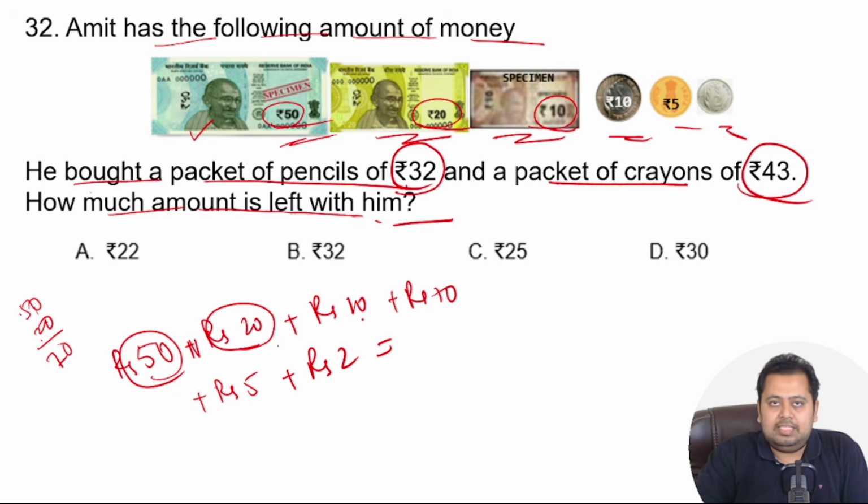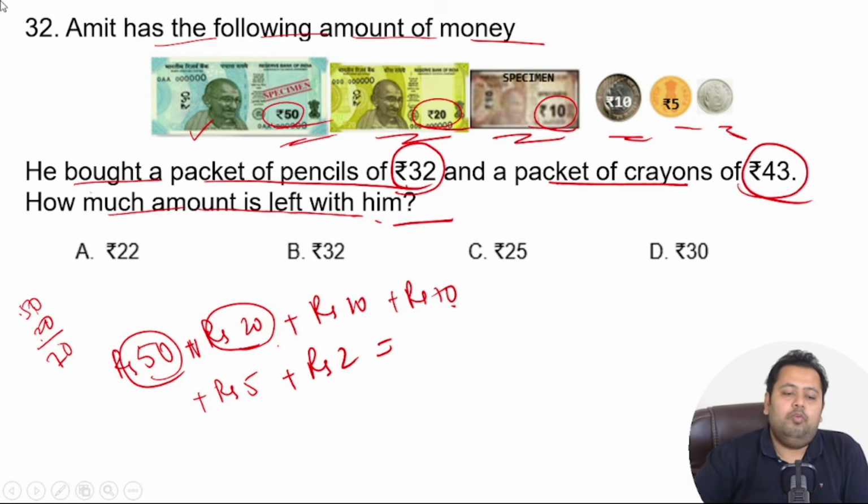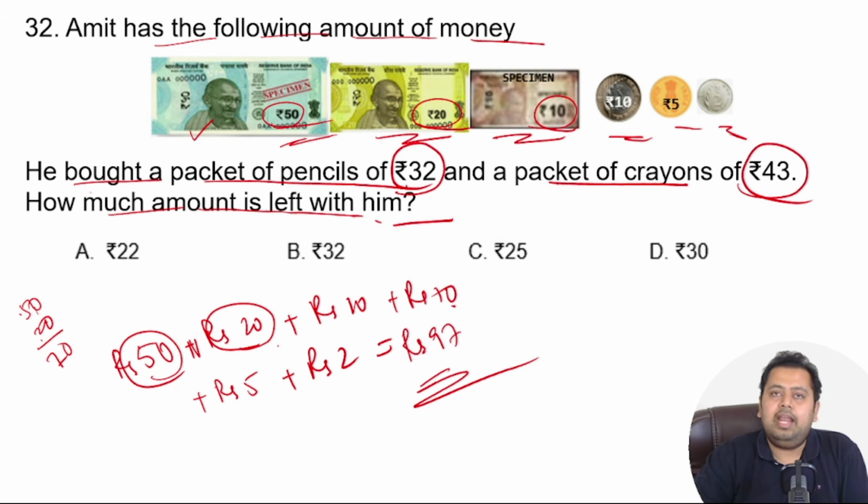Then 70 plus 10 is 80, 80 plus 10 is 90, 90 plus 5 is 95, and 95 plus 2 is 97. So overall, he has 97 rupees with him, correct?